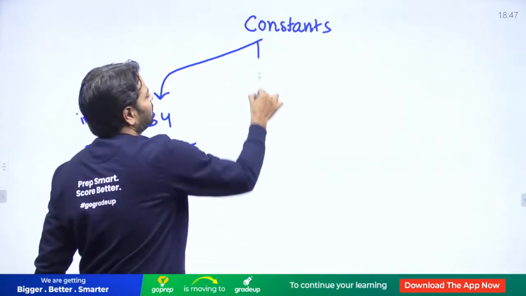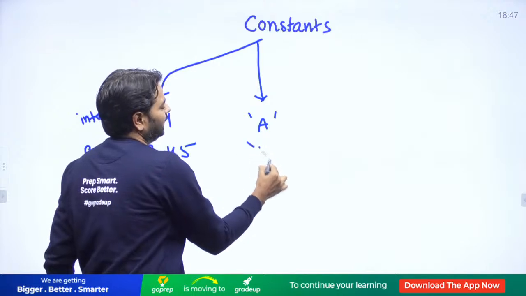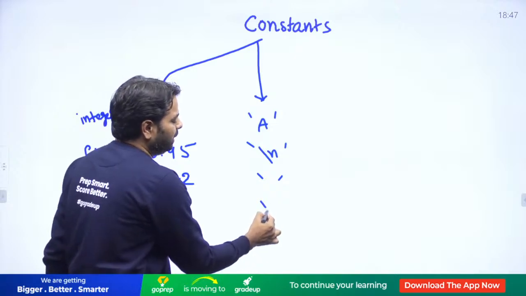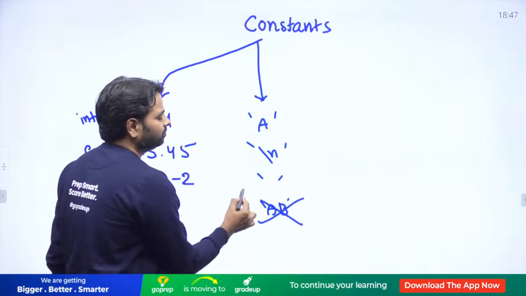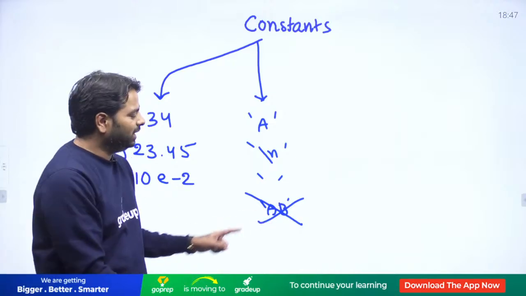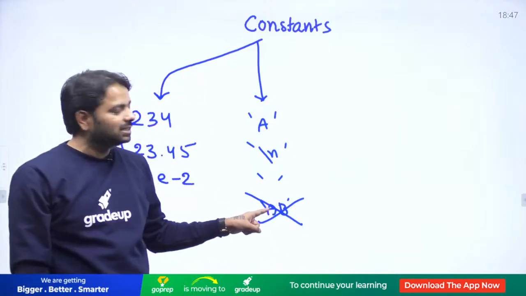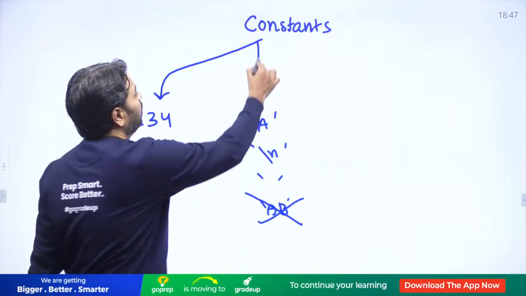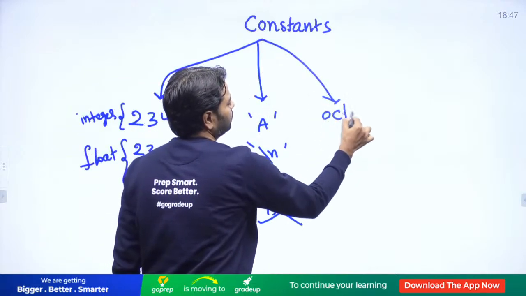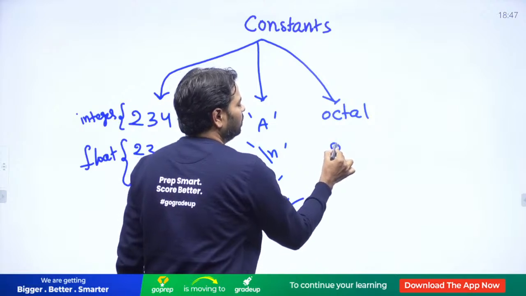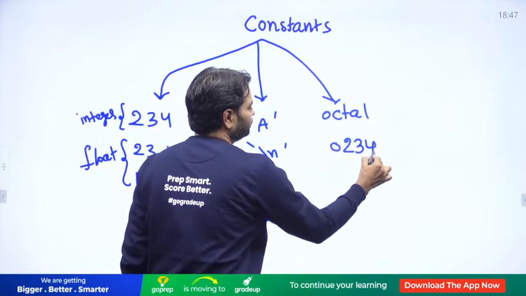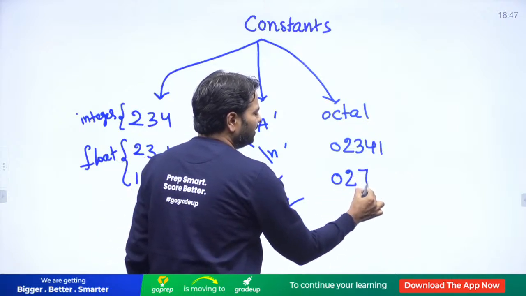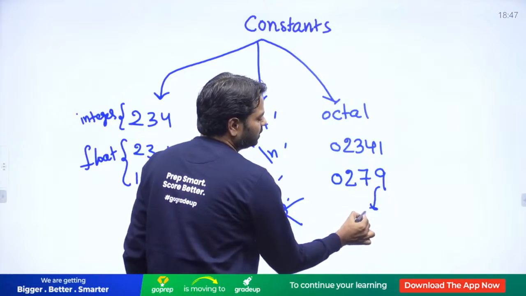When it comes to a character constant, anything you write inside quotes, like \n, or you can even write a space, but don't write 'ab' like this. This is not a constant. Be careful about this. There is no meaning to 'ab' when you put it in single quotes. The compiler treats it as not a character constant. Everybody should know about character constants. Yes, you even have octal. Anything which starts with 0 is treated as octal, but don't write 279 because 9 is not an octal digit.